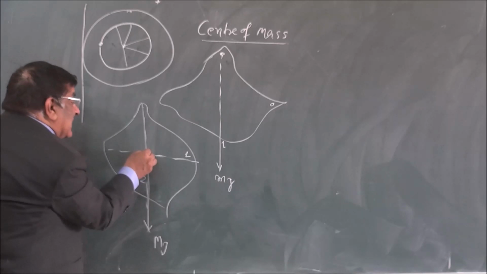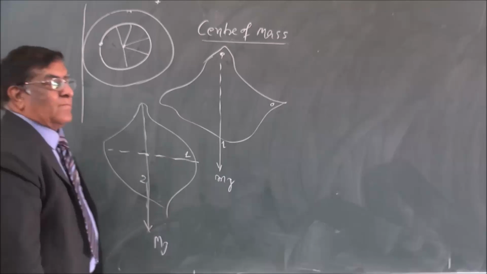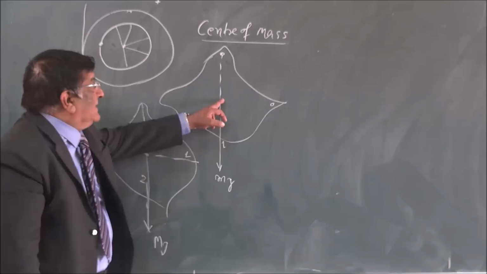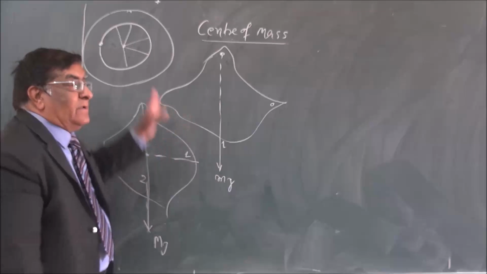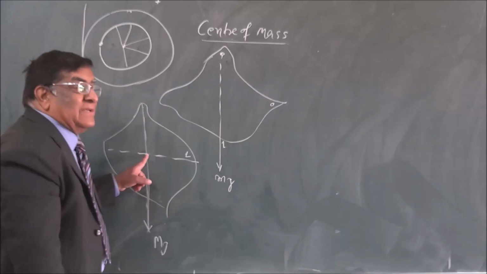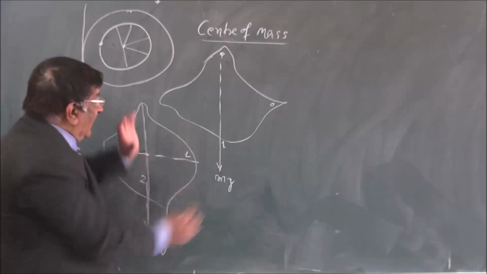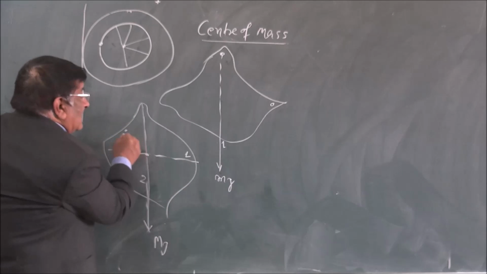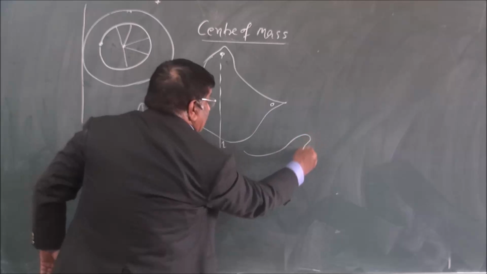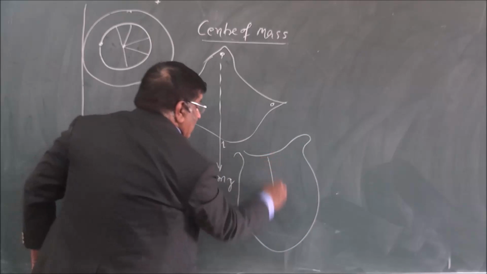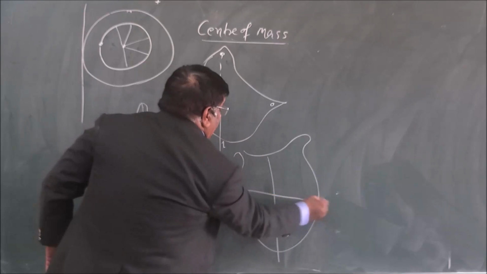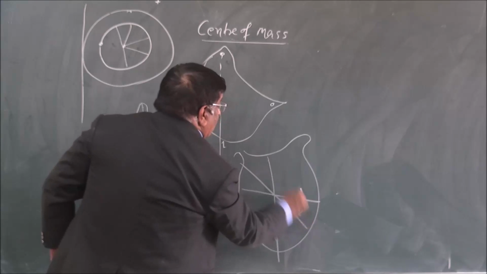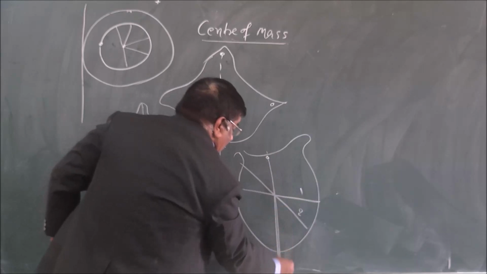Both the lines intersect at this point. So this was acting at this point. Now this force Mg is also acting at this point. If I rotate it and make a hole here, then it will stop like this. And this is the line number 3. These were the earlier lines, 1, 2. This is the nail and force Mg is here.